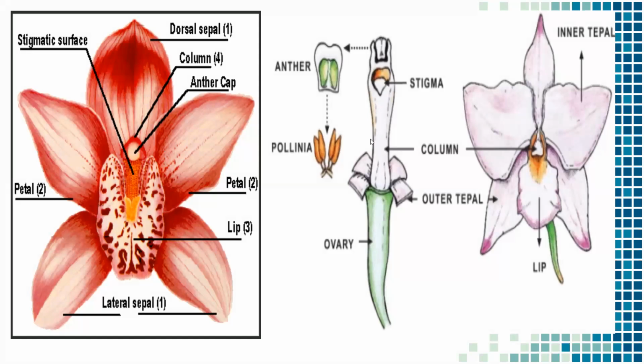Next, these are the parts of the calyx and corolla. Now we call it the perianth. Both are the same, three in number. The lower three are calyx, and the inner whorl arranged in three are considered petals. So these are the complete floral parts: the ovary, the pollinia, the anther, the stigma, and the inner tepal. It is a lip-like structure, the labellum or lip-like structure, both are the same.